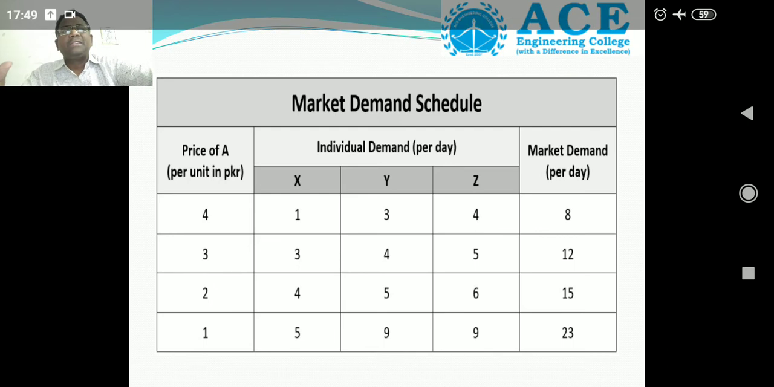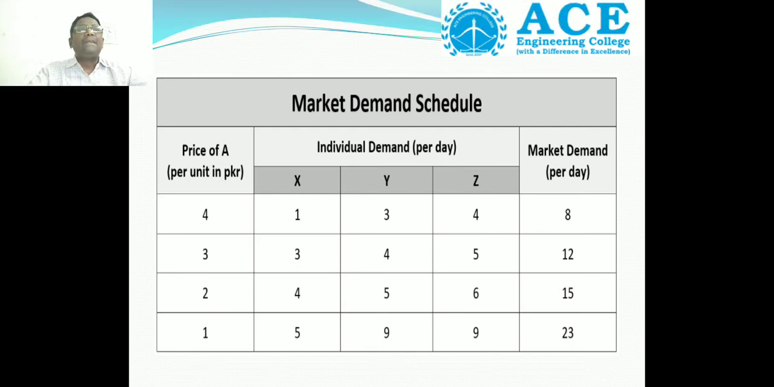Then the next one is the market demand schedule. What is the difference between the individual demand schedule and the market demand schedule? In the individual demand schedule, we take only one consumer, whereas in the market demand schedule we take 3 types of consumers whose incomes are also different. If the price of the product changes, how does it influence the demand for that product from X, Y and Z? Then what is the total market demand for that product?